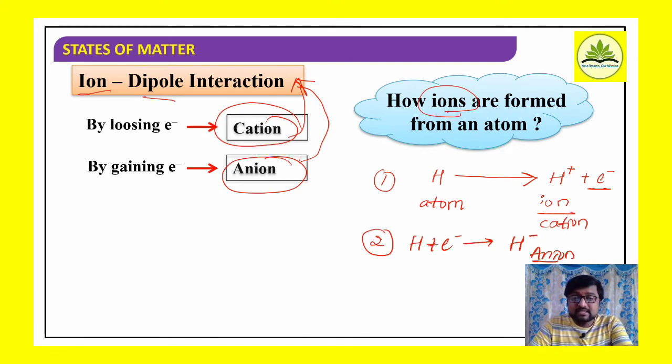Here I considered how ions are formed: either by losing electrons or by gaining electrons. By losing electrons, cations are formed. By gaining electrons, anions are formed. These cations and anions interact with polar molecules. That interaction itself is referred to as ion dipole interaction.